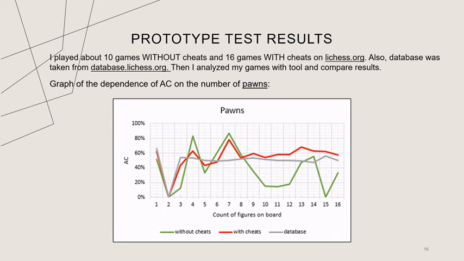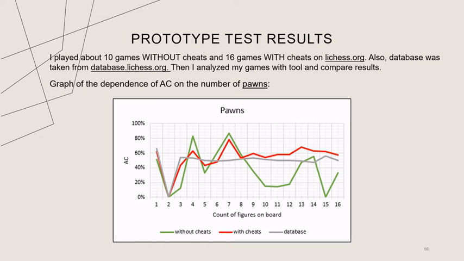In order to test the algorithm in combat conditions, I played about 10 calibration games on the Lichess website without cheats. Then, with the help of cheats, I played 16 more games, looking into the engine every other move in difficult positions, and at the same time pretending to spend time thinking. That is, I imitated a smart cheater. By the time the video was recorded, my account was not blocked.